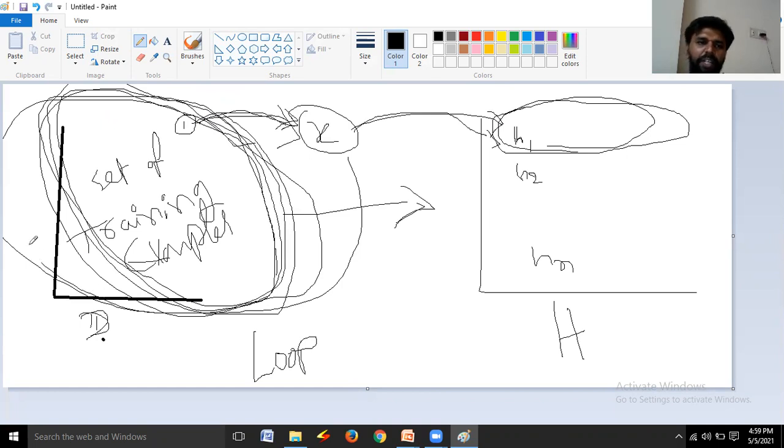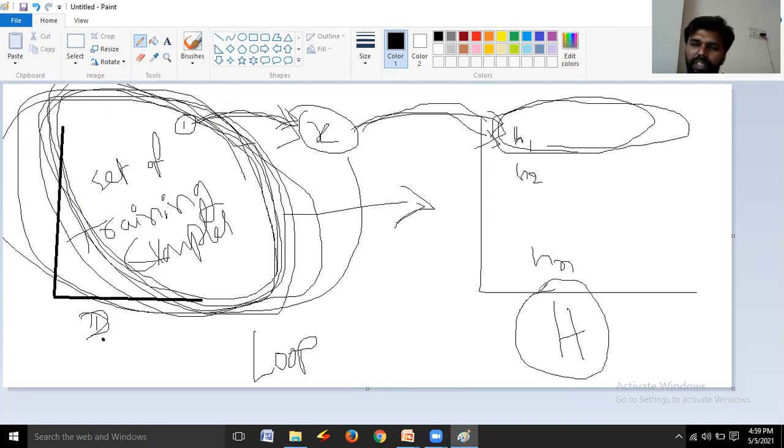Like this, iteratively, we are collecting instances from the D and identifying hypotheses. Finally, the final hypothesis is returned to the calling function.